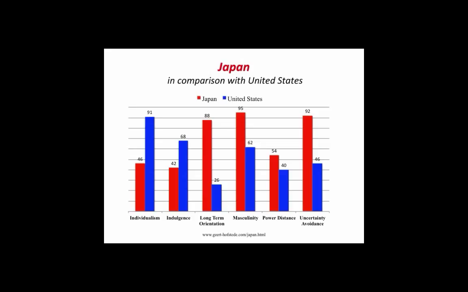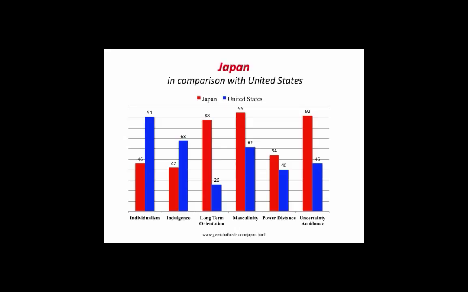According to the scores from Geert Hofstede, Japan scores much lower in individualism compared to the U.S. Japanese society has many of the characteristics of a collective society, and the Japanese place the harmony of the group above the expression of individual opinions. Japan scores lower in indulgence compared to the U.S. Japan is shown to have a culture of restraint and does not emphasize leisure time, but instead controls their need for gratification.